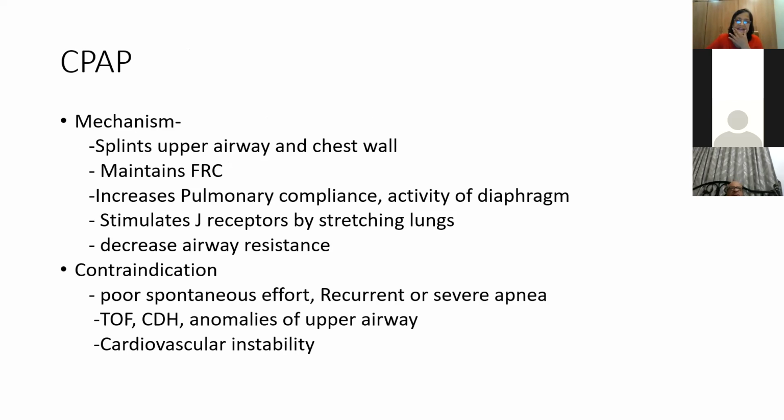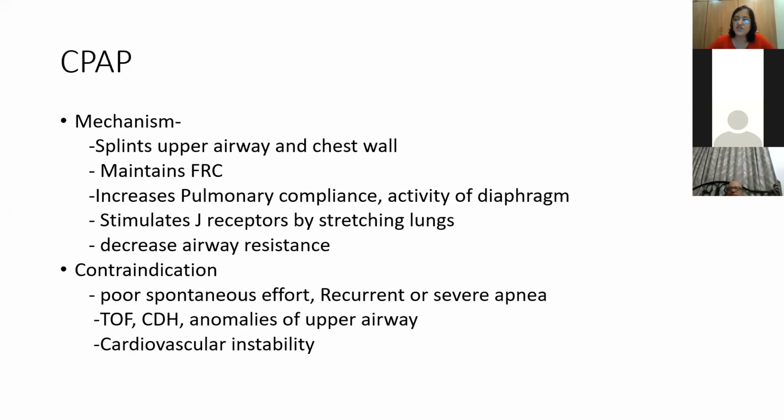Now CPAP, this is one of the most important modes of respiratory support nowadays, and we try to always avoid mechanical ventilation. How does it help? Mechanically, it splints the upper airway and chest wall, thus decreasing the airway resistance. It maintains the functional residual capacity. How? By preventing the alveoli from collapsing during expiration. It increases pulmonary compliance and activity of the diaphragm. The tonic activity of the diaphragm is increased by splinting the chest wall.